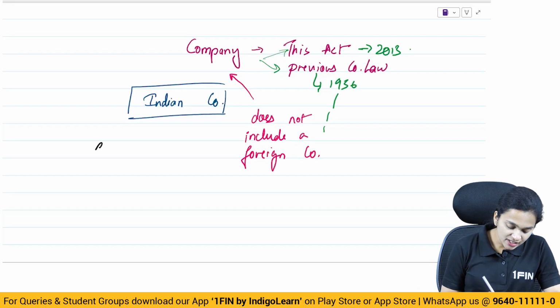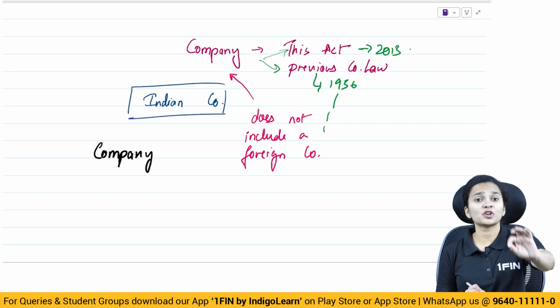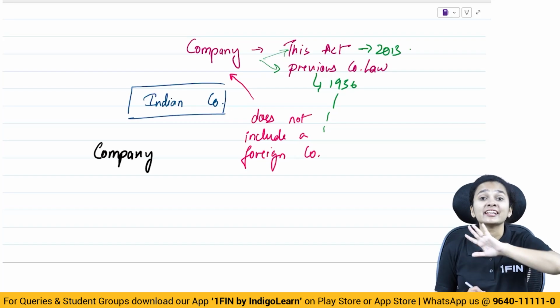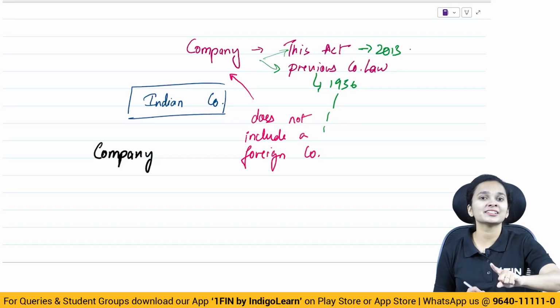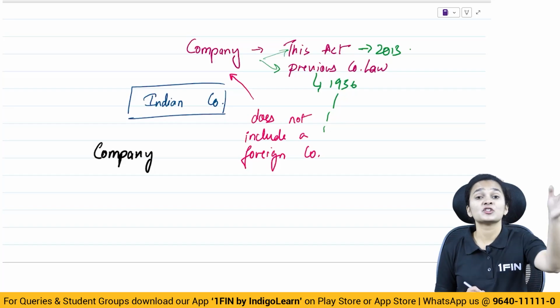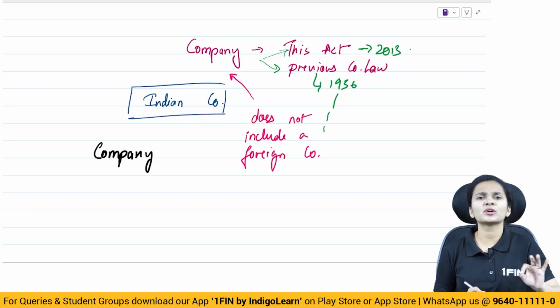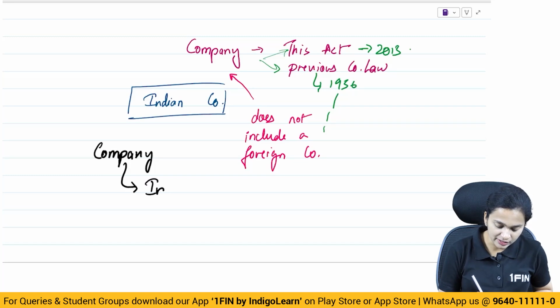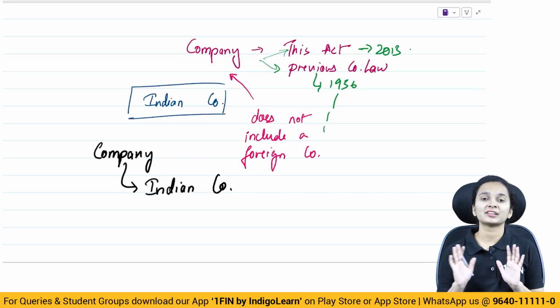Wherever in the entire Companies Act you come across this term company, it is only talking about Indian companies, not foreign companies.